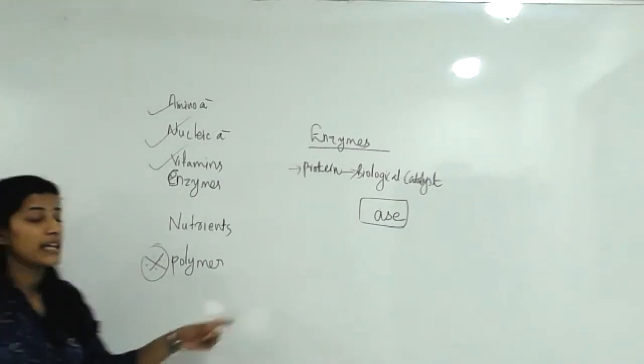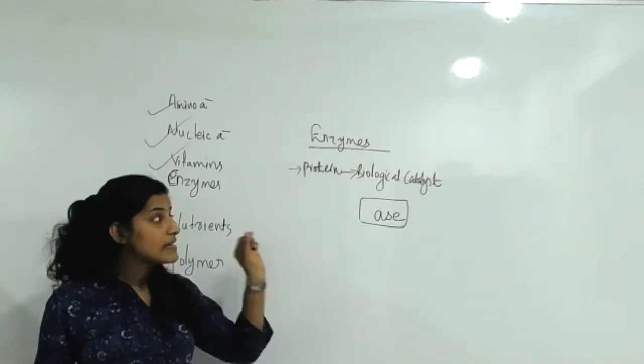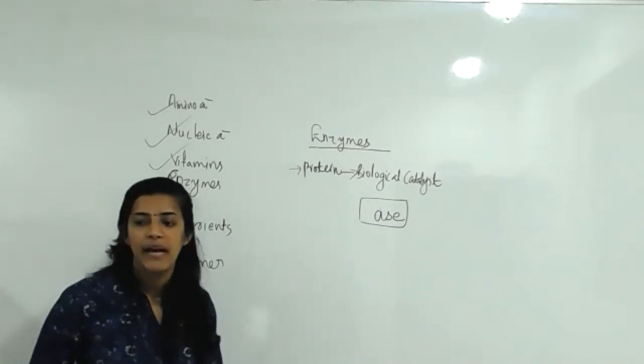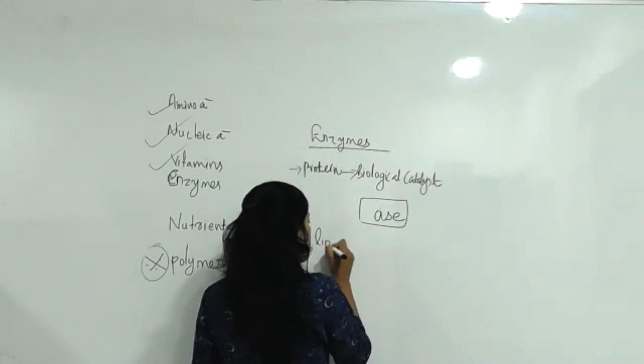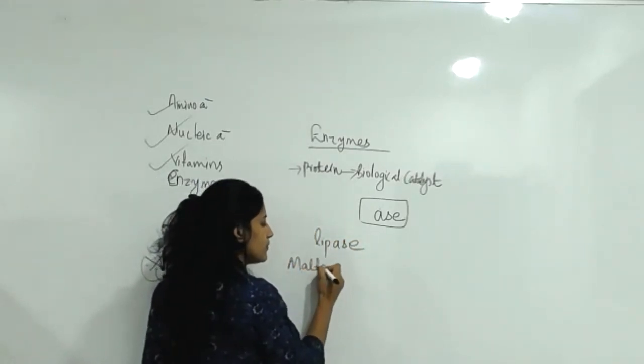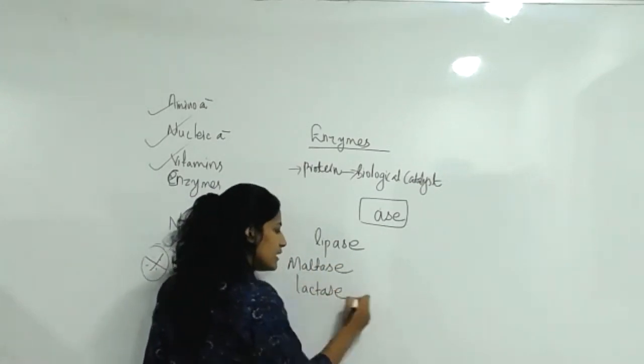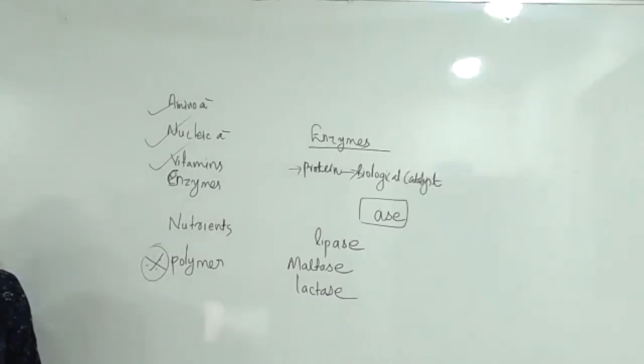Maybe you can expect a question: out of four, choose the enzyme. So the name ending with ASE, for example lipase, maltase, lactase. These are enzymes because their names end with ASE.